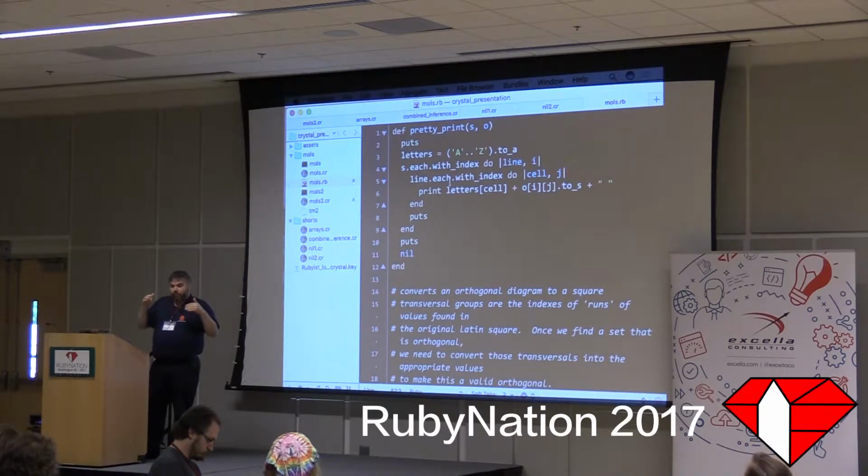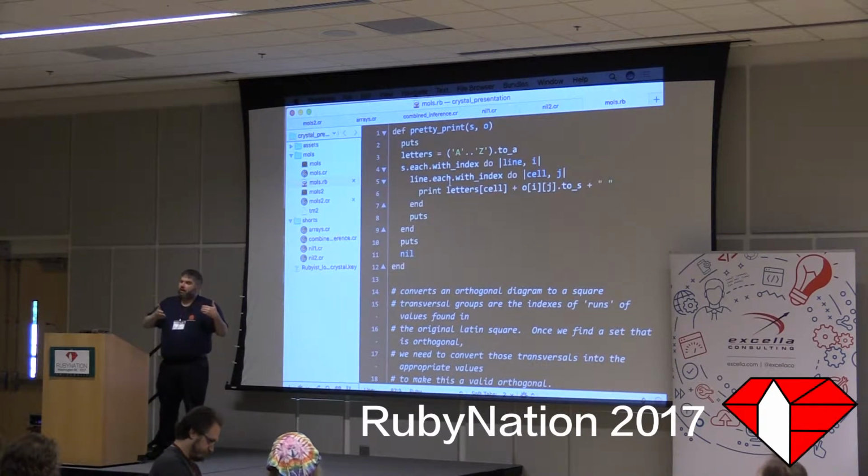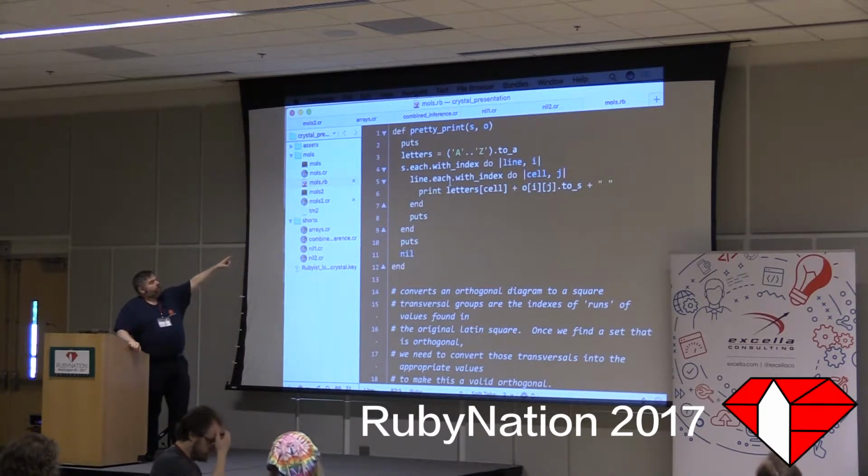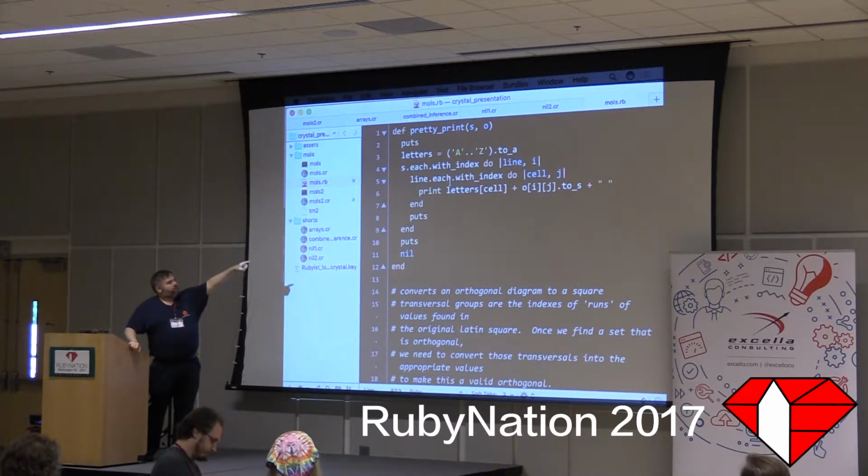And when it finds one, it prints out a dot and then searches the space to see if there are any orthogonal versions of that. And the search space is huge, right? So the sooner we can find that, oh, it's not possible in this space, the sooner we can abandon that thread and find another one. I have this little pretty print. Once it finds one, it prints out the letters, does this each with index, printing over, prints out something.